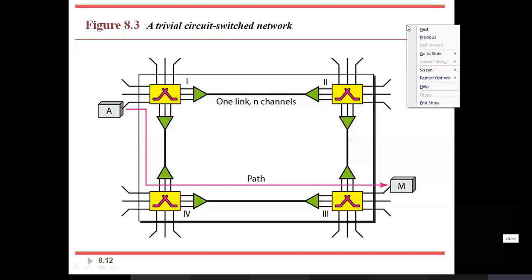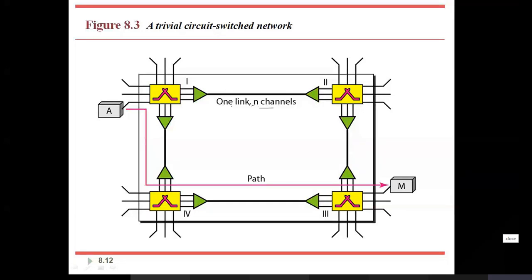If you want to understand these topics better, you have to understand the previous chapter topics also. That is one requirement. You need to understand that. So this thick line indicates a link. To connect all these 4 switches, it is connected with 4 links, and each link is divided into n number of channels. If 3 devices are connected, the number of channels is 3.